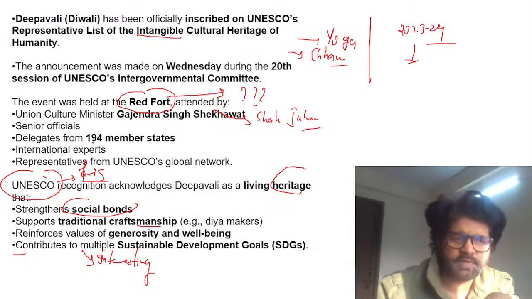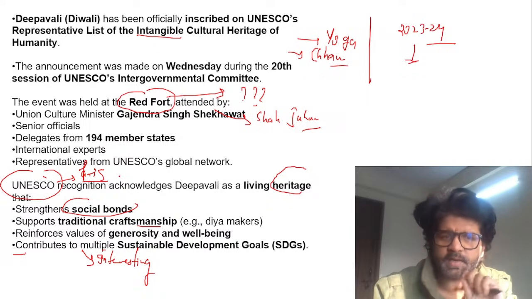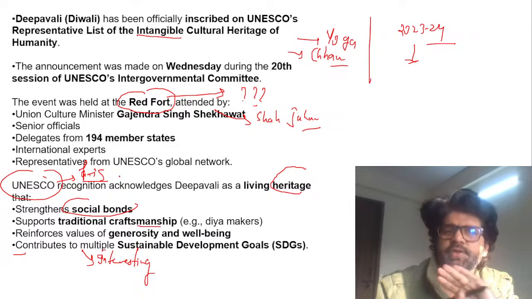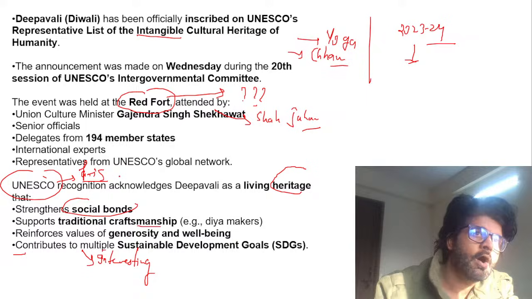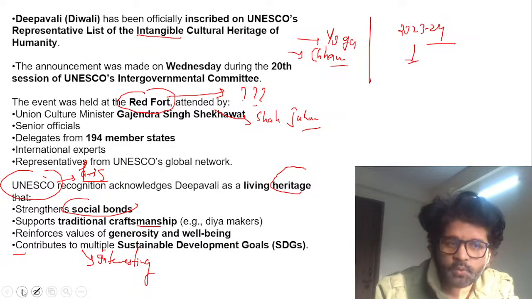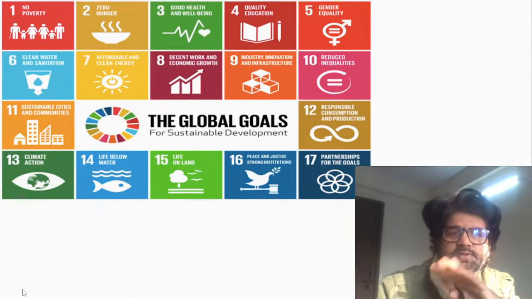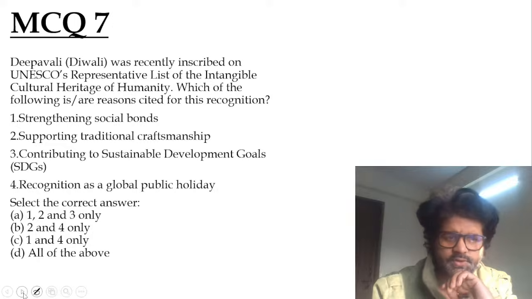So again, Modi sir is very happy and he has said certain stuff. Union Culture Minister. This is not important from exam perspective. What is important? Deepavali is under the representative list of intangible cultural heritage. What is intangible heritage? How is it different from tangible heritage? Which SDGs? If Deepavali promotes SDGs, what SDGs are they? These are the things which you have to keep in mind. Cool, let's solve some questions.